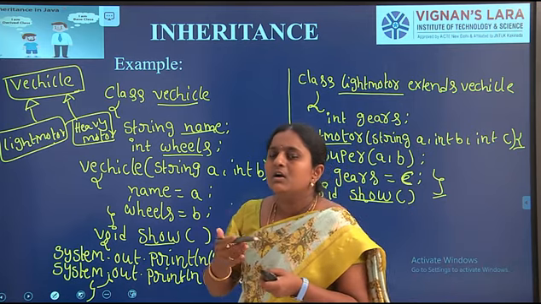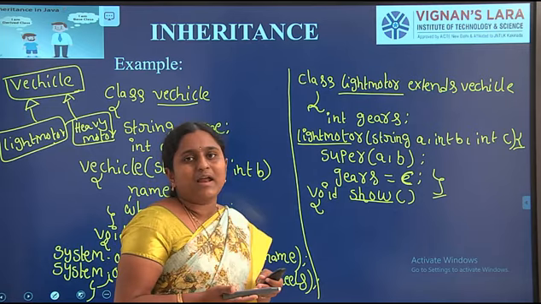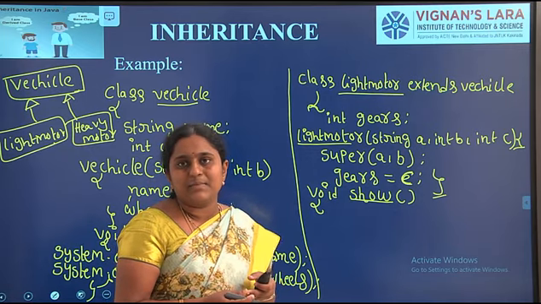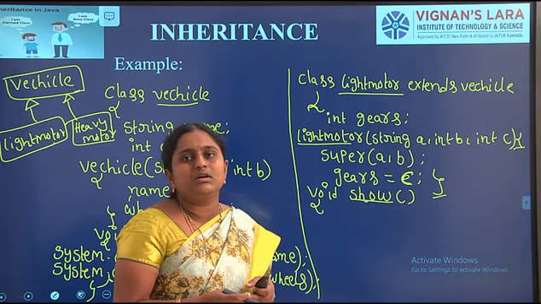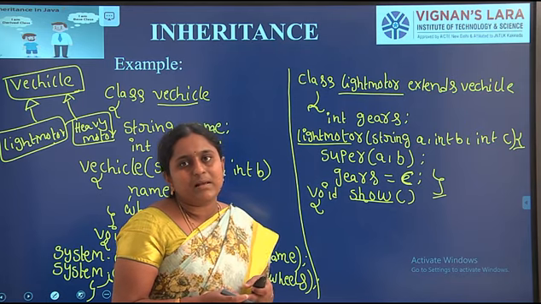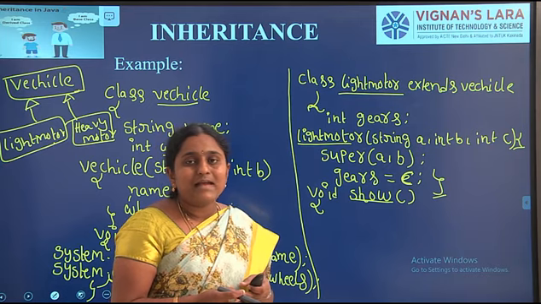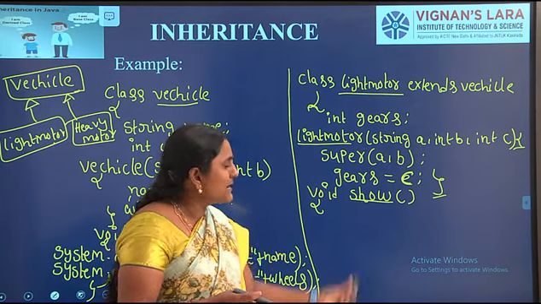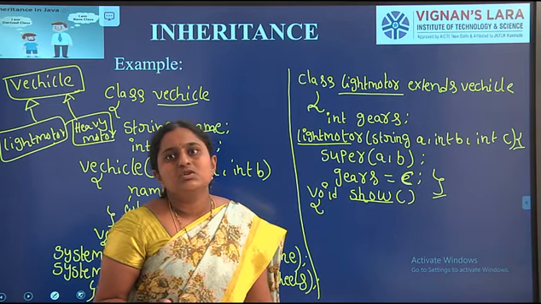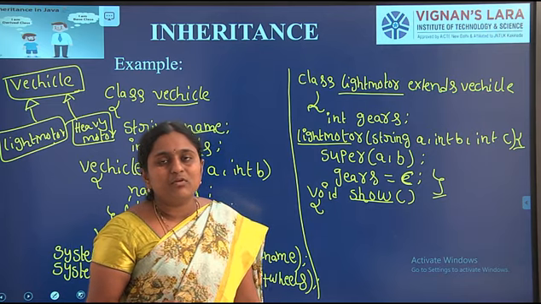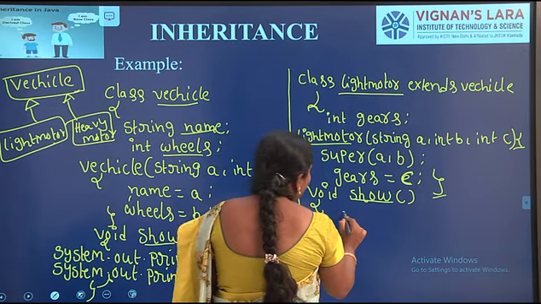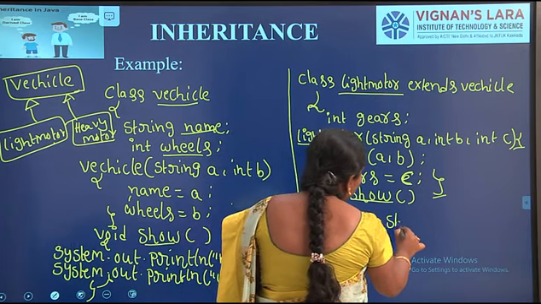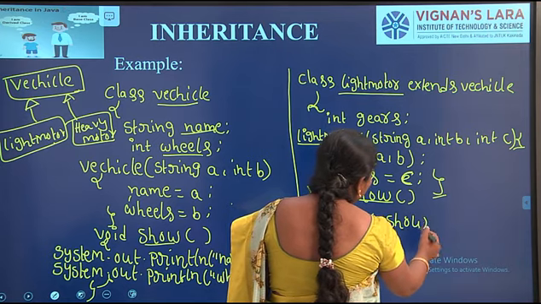If the superclass and subclass have the same method name, the JVM by default accesses only the subclass method. In order to access superclass methods in the subclass, within the subclass method we can call the super keyword. With the help of the super reference I am calling the show method. Here this show method is the superclass method.